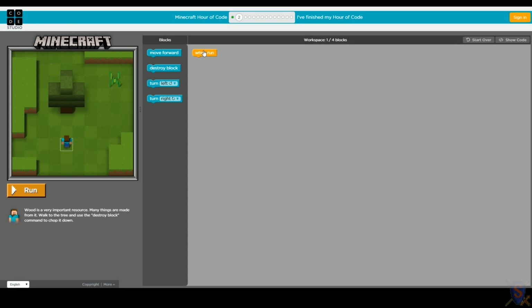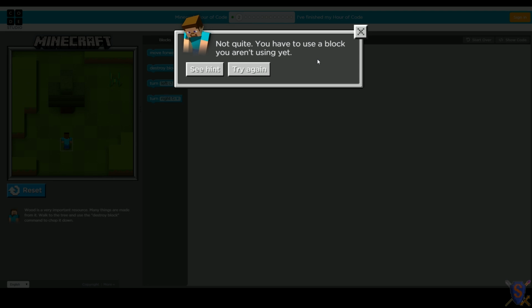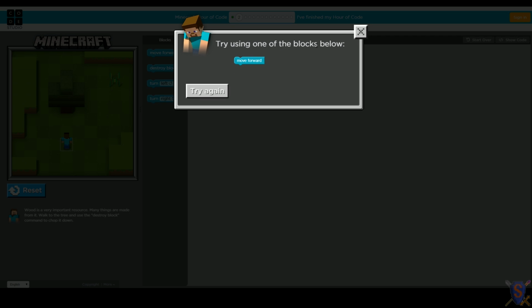Oh, so when run, they didn't give us anything to start with this time. Here's our new destroy block. Okay, well, let's just test our new destroy block. Let's put it right here. Let's click run. All right, so you can punch the air, and he's sad because that didn't work. Okay, so this is a good thing we can point out, though. Not quite. You have to use a block you aren't using yet. All right, so we can get a hint if we need it. Try using one of these blocks. Move forward. Okay, so that's a good hint. Maybe we should move forward.